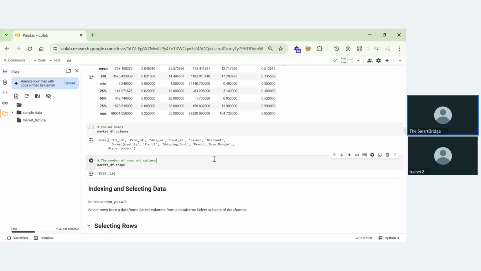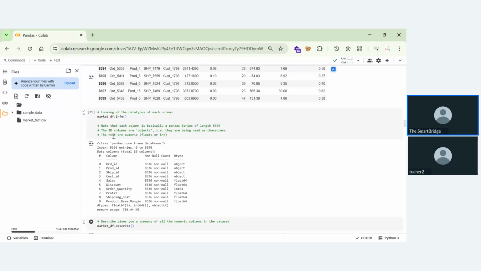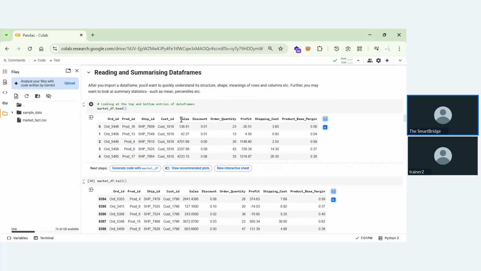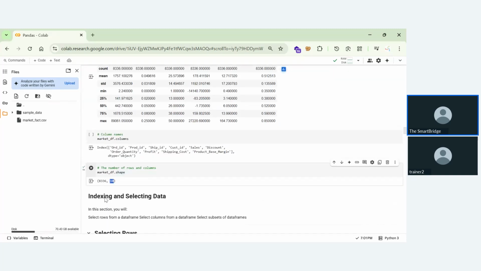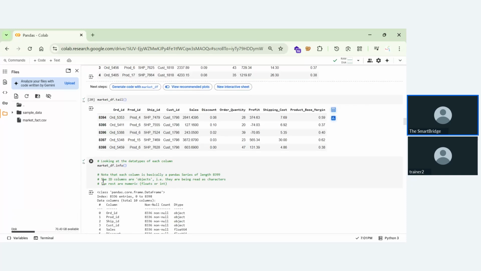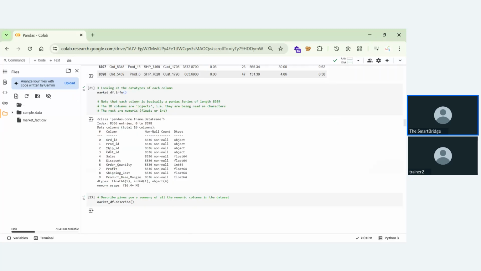And coming to the shape, we'll get to know the size of the sheet or the file we are performing operations with. Suppose you're having this, these are the rows. That means we're having 8,336 rows and we're having 10 columns. You can see that here: 1, 2, 3, 4, 5, 6, 7, 8, 9, 10. We're having 10 columns. There might be some missing values. After we have removed the missing values, we have removed 63 missing values.